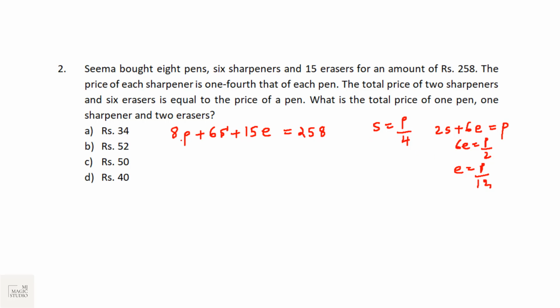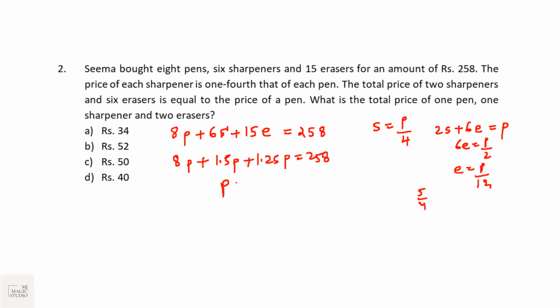Now if I put all these figures here, we have 8P plus 6S, 6 by 4 is 1.5 P, plus 15E, 15 by 12 is 5 by 4, 1.25 P. So 1.25P equals 258.